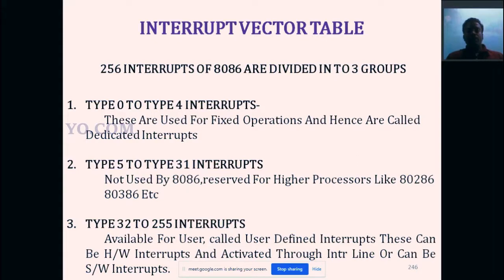If we use a hardware interrupt, we activate it by the INTR pin, pin number 18 in the 8086 pin diagram. If it is a software interrupt, we access it using the INT n instruction.